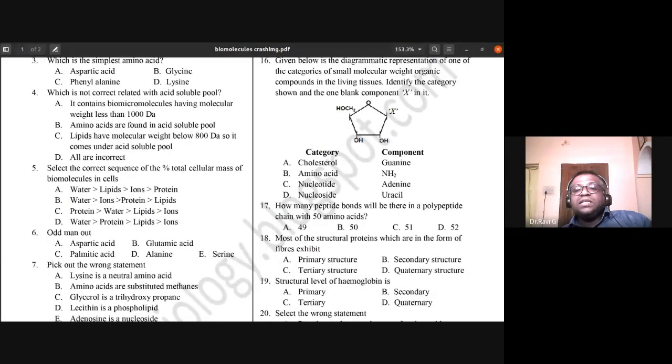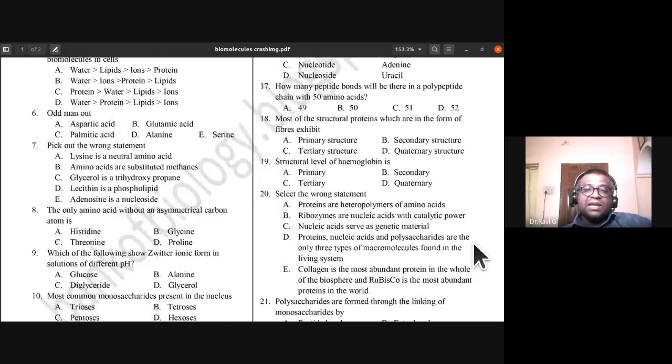See, the structural level of hemoglobin is it primary, secondary, tertiary, or quaternary? I think this is easy. Heme is found. See, the answer is D, quaternary. Okay. So please look into what I have already taught you in the classes.